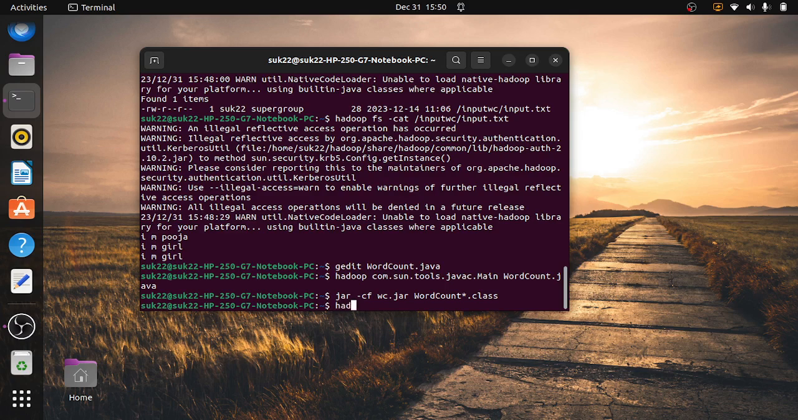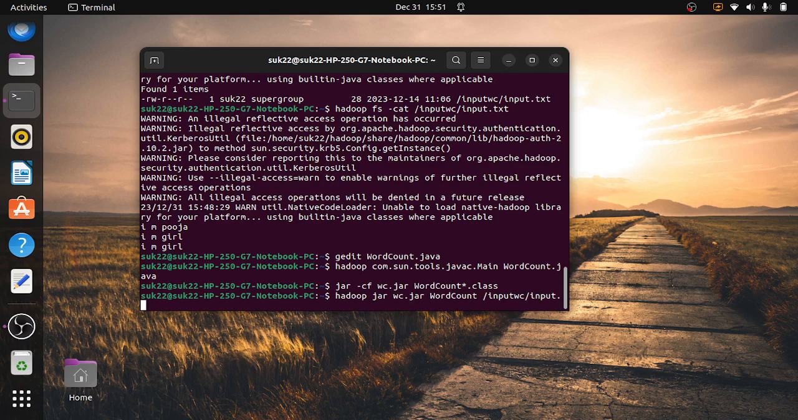How to execute? We have to write hadoop jar. We have to specify the jar file name because our program is there in our jar file. Then we have to write WordCount, our program name. Then you have to specify the input folder, input wc. In that one our input.txt is there. That location we have to specify. Then we have to write the output, output of wc, the word count.